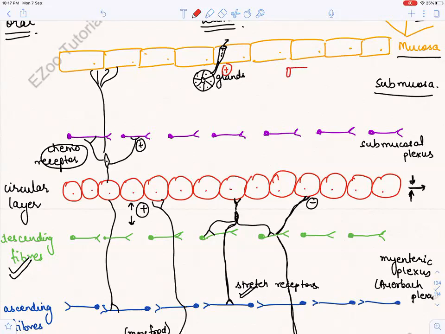And the second thing I told you: there are few blood vessels. This will also get dilated so that blood flow increases and the absorption increases, right?